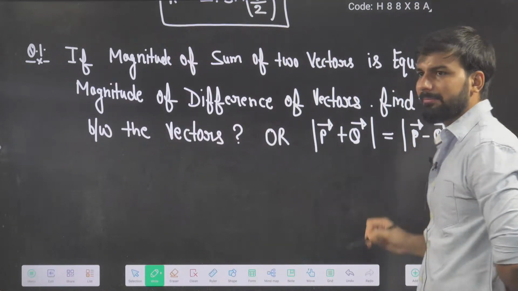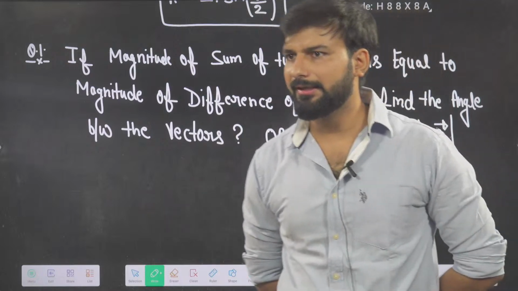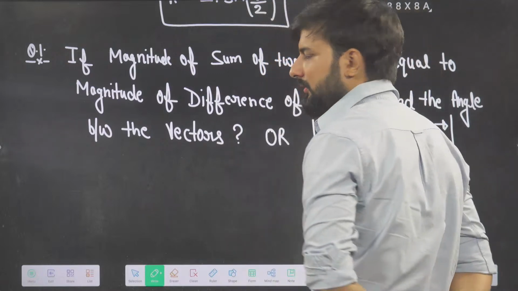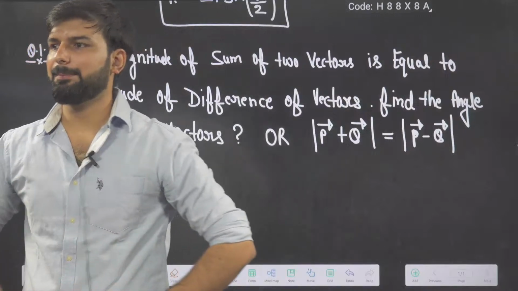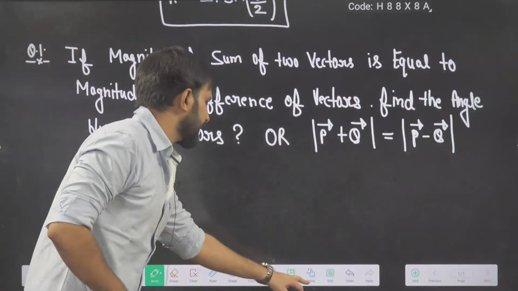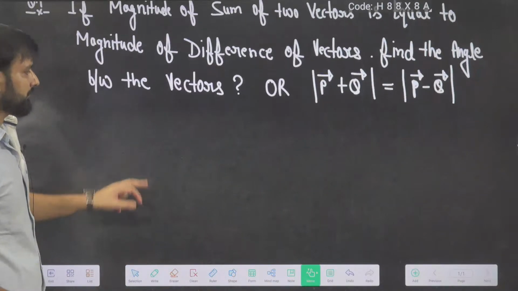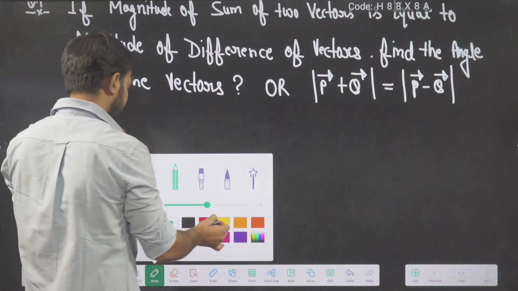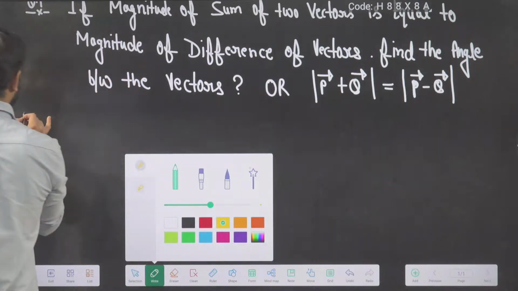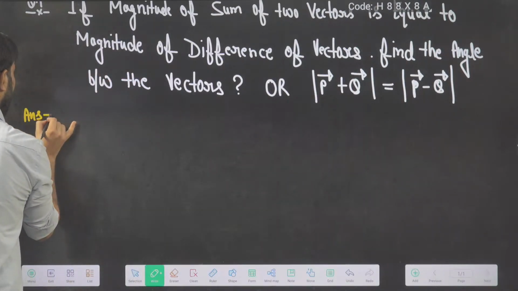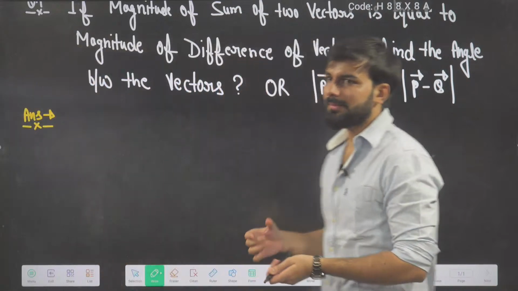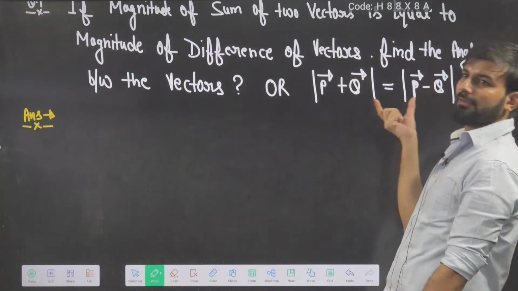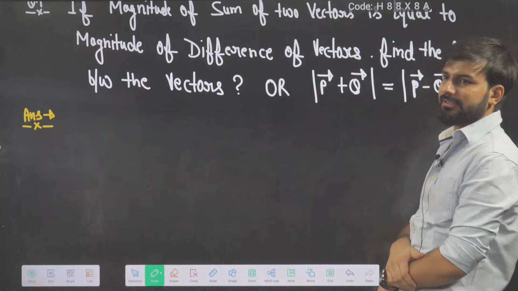Very good. So many members have given the answer. 90, 90, 90. Very good. If you guys have solved it by yourself, I am very happy. So what do we have to do in this scenario? Very simple. What is he saying here, beta? He is saying the magnitude of the sum of the vectors is equal to the magnitude of the difference.